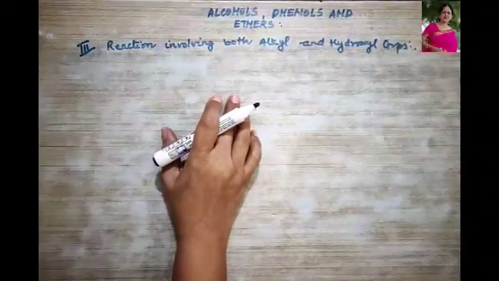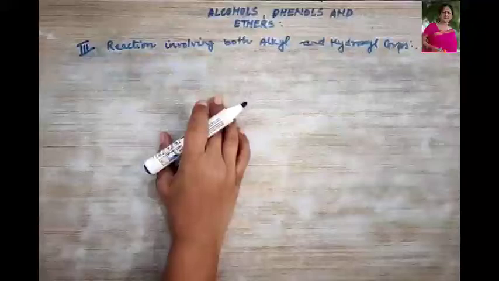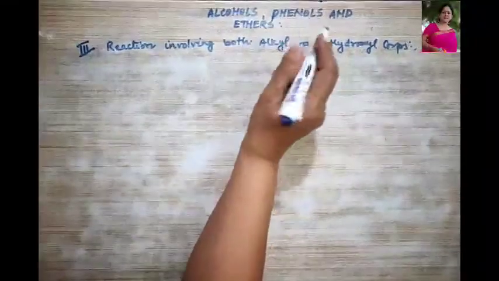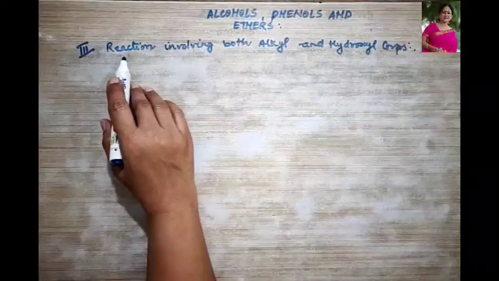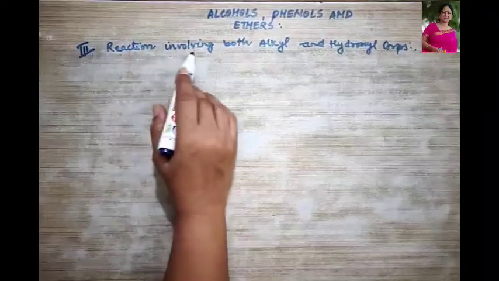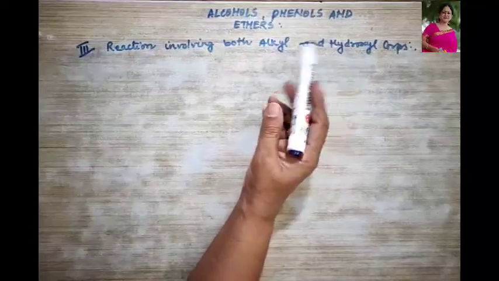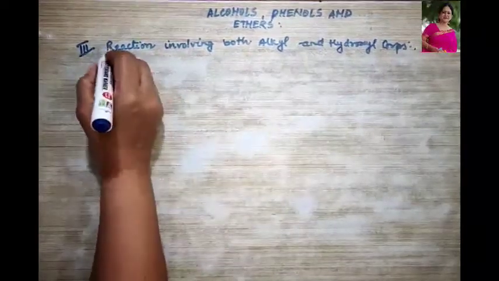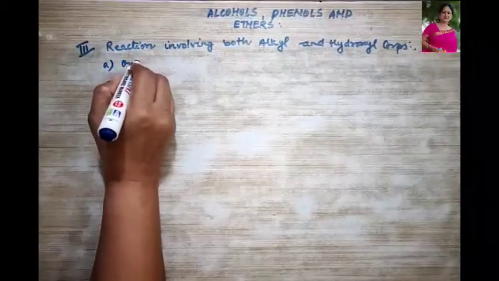Good morning children and welcome back to your chemistry class. In this chapter of alcohols, phenols and ethers, today we are going to do the third kind of chemical reaction, that is reactions involving both alkyl and hydroxyl groups. So the first one under this category we are going to study is oxidation.